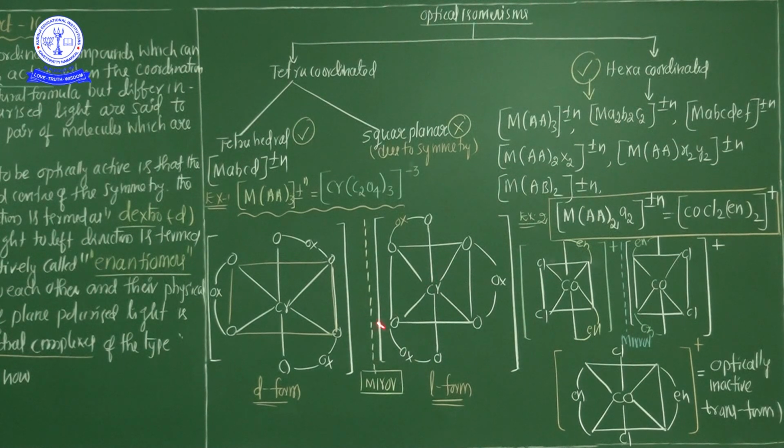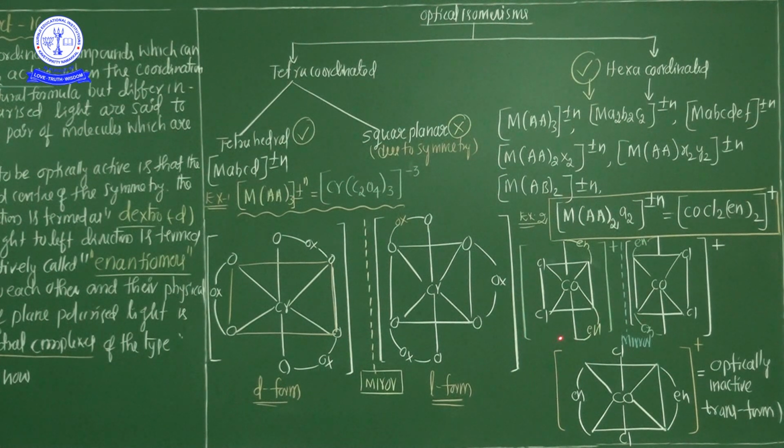Next, the second example, seen from the optical isomerism category of hexa-coordinated complexes, M(AA)2A2, plus or minus. The best example is [CoCl2(en)2]. Okay? Now see carefully in this example.